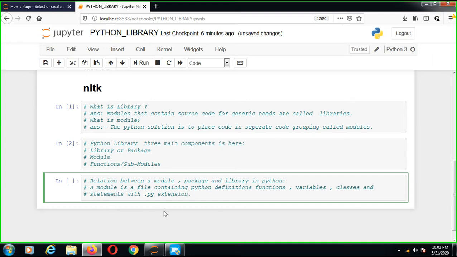So friends, relation between a module, package and library in Python.